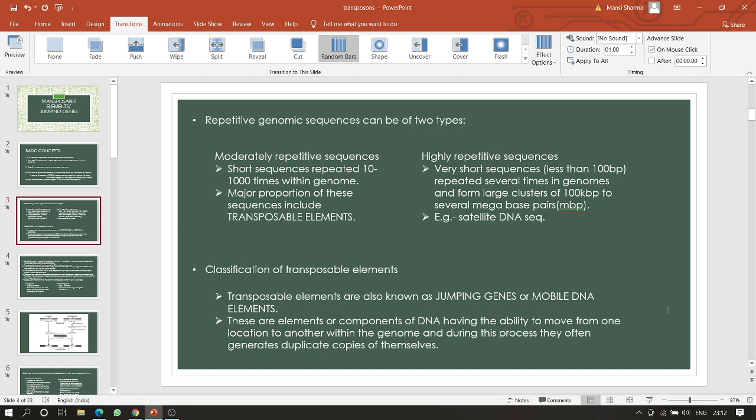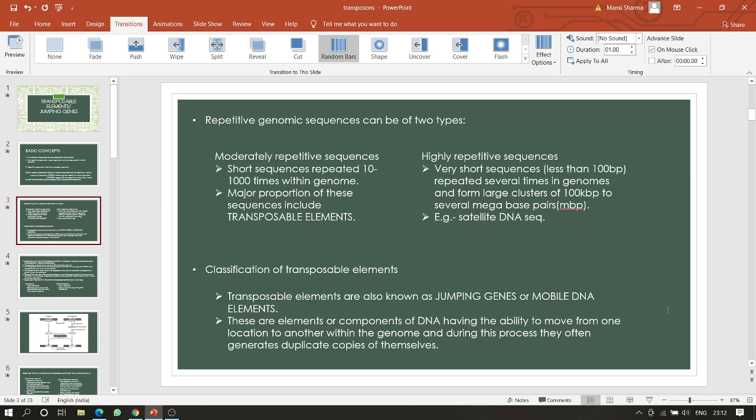While in case of highly repetitive sequences, these are very short sequences, less than 100 base pairs, repeated several times in genomes and forming large clusters of 100 kilobase pairs to several megabase pairs. We can take the example of satellite DNA sequences. Okay, so moving on to the next one, which is classification of transposable elements, the main topic.